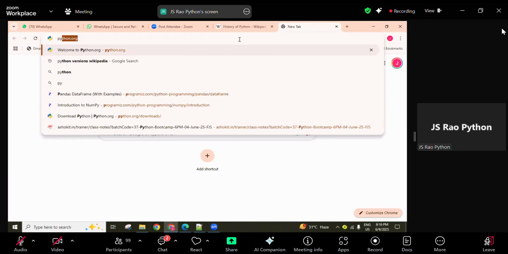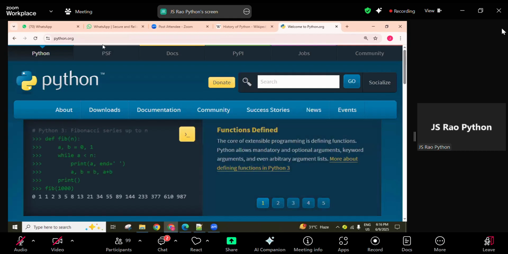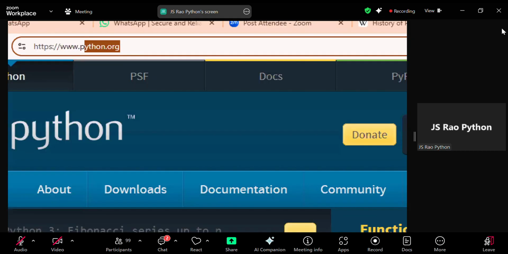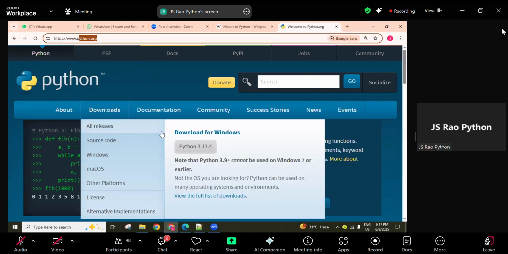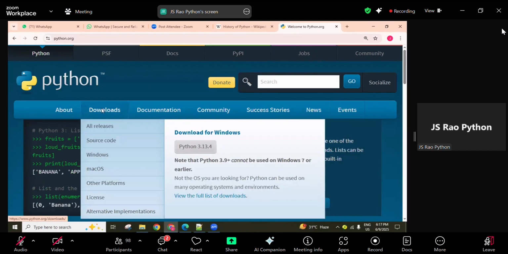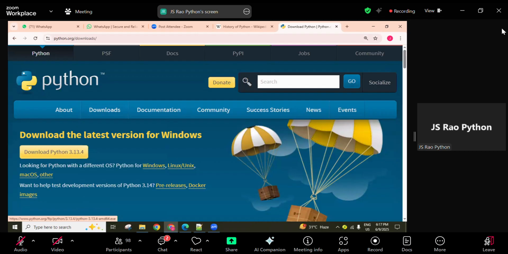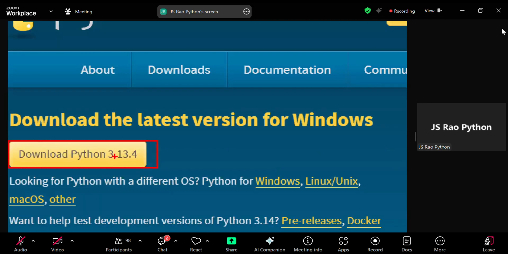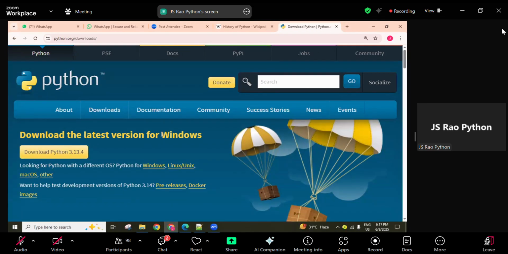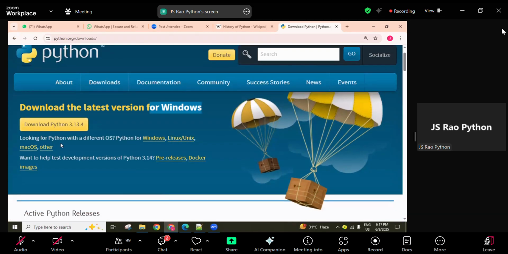Simply go to python.org, the Python organization, this is the official website, www.python.org. Now click on Downloads, and the download link is there. Click on this download link. If it is a Windows OS on your laptop, it directly downloads for Windows. If it is Linux or Mac OS or any other OS, you can select a particular platform.